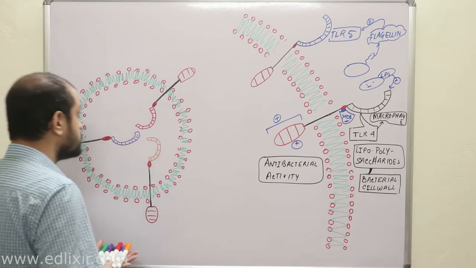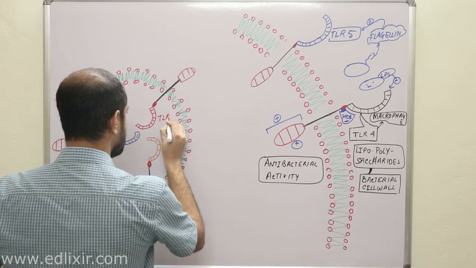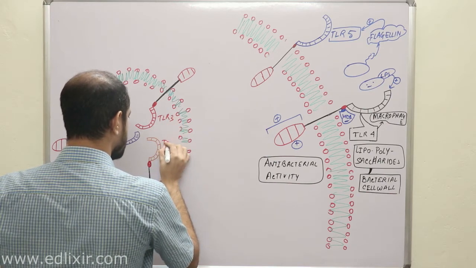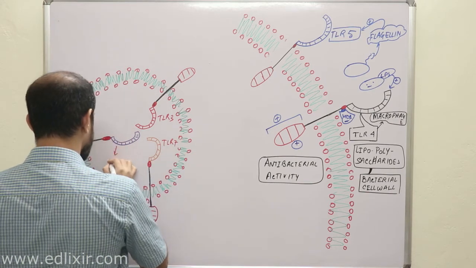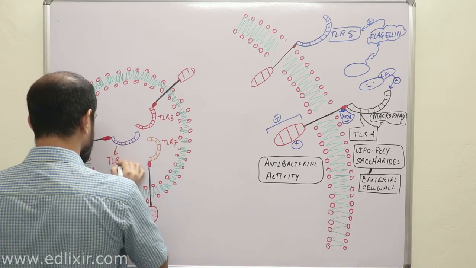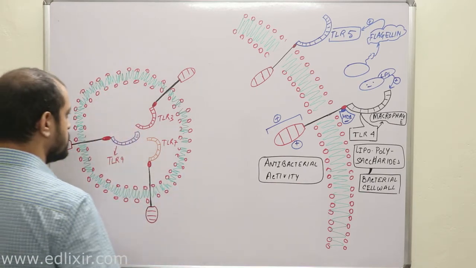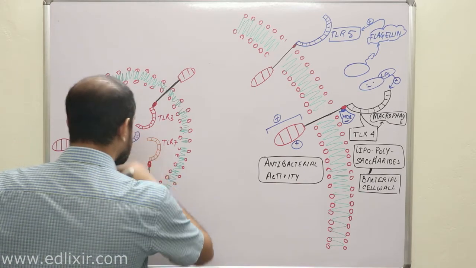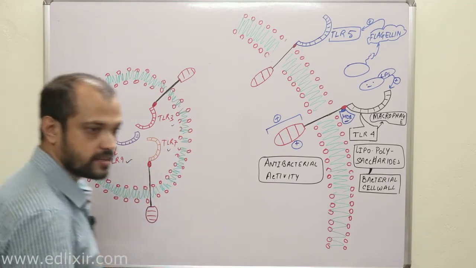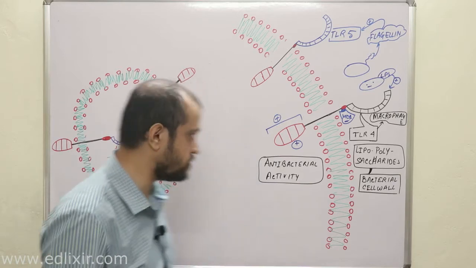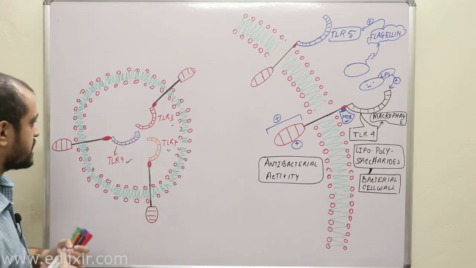So suppose this is your TLR3, this is TLR7, and this is TLR9. Now a very important point you need to understand is this, that TLR3, 7 and 9 are actually endosomal TLRs. Clear? Endosomal TLRs. Now listen with all your attention. All these TLRs will form dimers, right? All these TLRs after activation will form dimers.